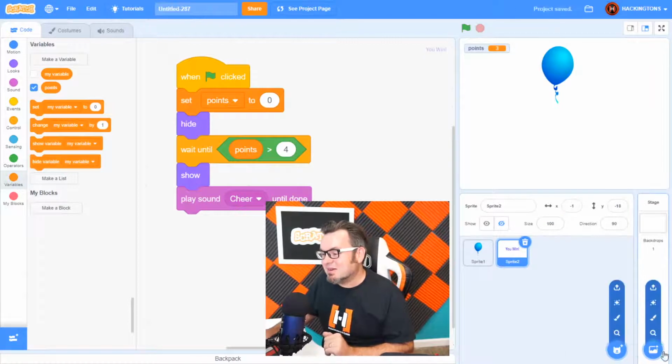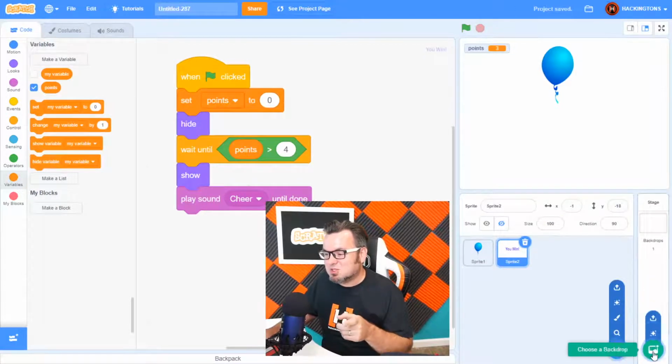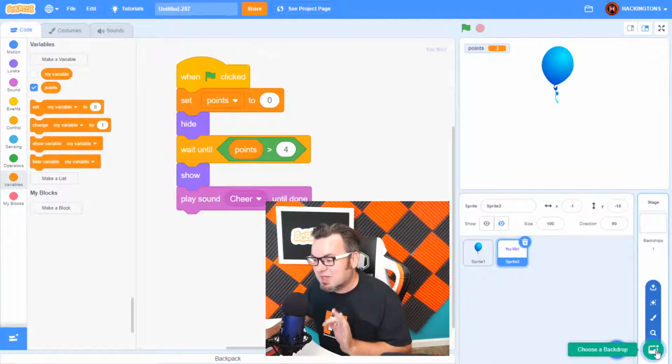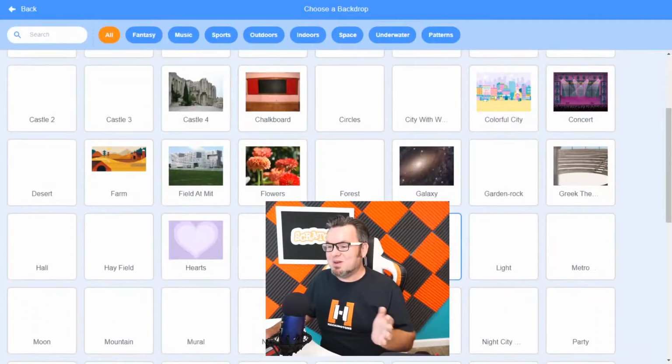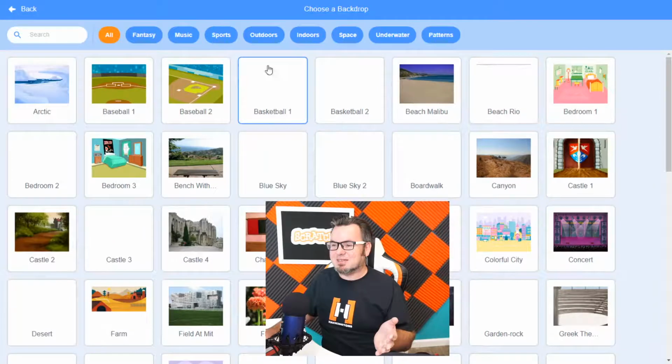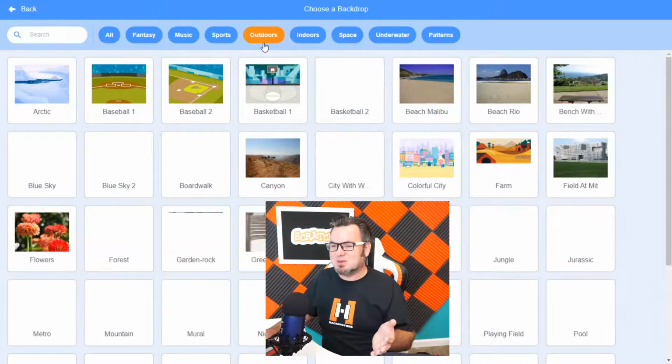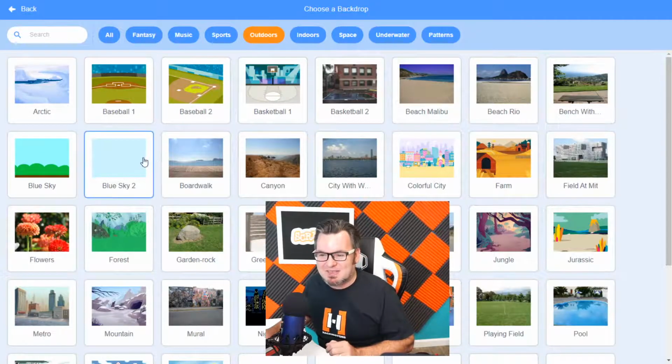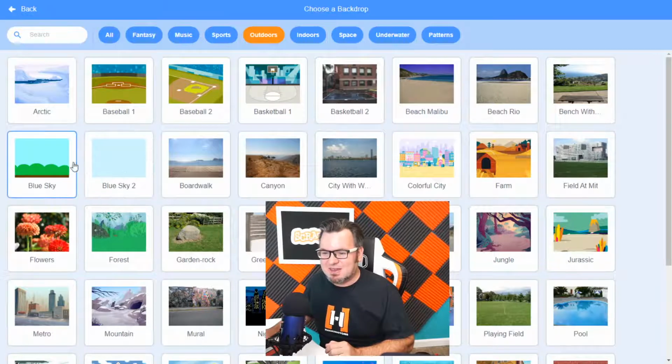Backdrops. Down here at the bottom, right next to where choose your sprite, there is choose a backdrop. And you can click on that. And where is this balloon thing happening? Is it the outdoors, the indoors? Well, I think I need the sky. There's blue sky. And then here's blue sky 2 and blue sky 1. A colorful city in the pool.